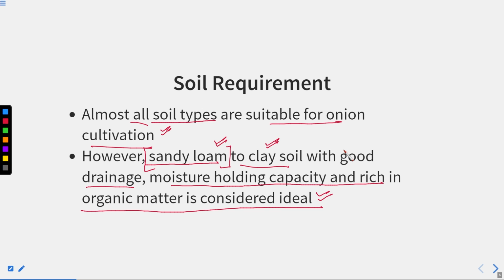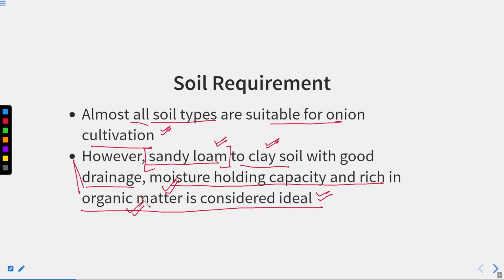And how to increase the water holding capacity? By having lots and lots of manure in it, right? If you are having bulk manure, then you can increase the water holding capacity, it can increase the moisture in it, and that can also increase good drainage. So that is very, very important, that the soil must have good drainage and moisture holding capacity, and that you can do by adding organic manure in it.